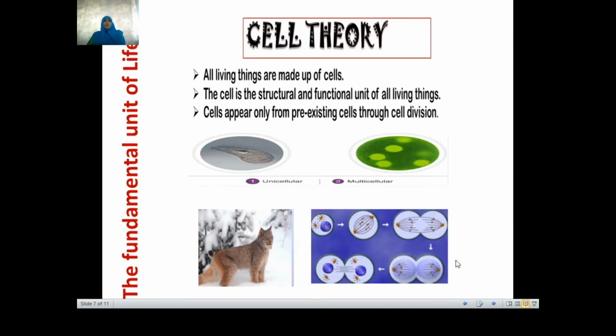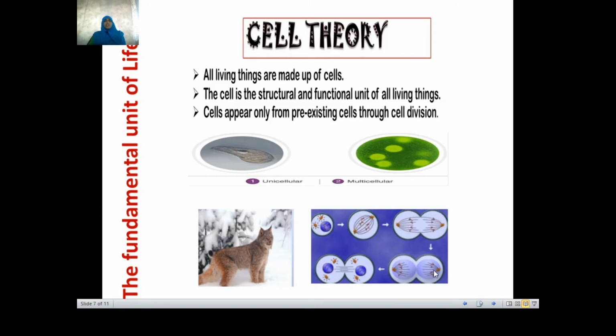Now we have learned what a cell is. Do you know what cell theory is about? There are different views of how a cell must have arisen, how the first cell must have arisen, and what the different forms of life are that existed. So there are a few views of the scientists.